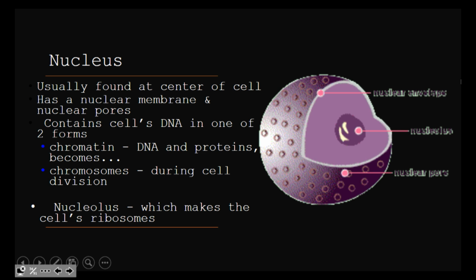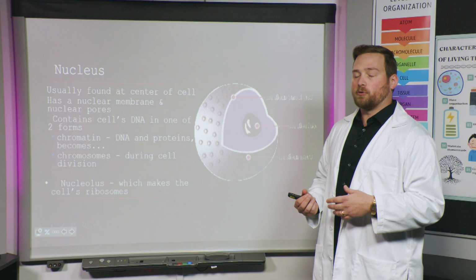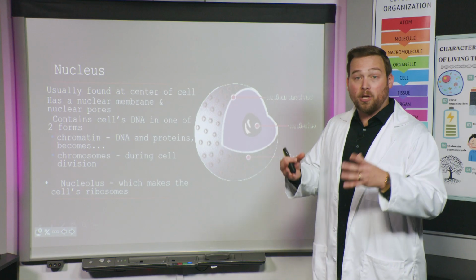But DNA can be in one of two forms. Okay? If I asked you what DNA looks like, a lot of times people will just say it looks like an X, and that's called a chromosome, but that's not actually what DNA looks like the majority of the time. The majority of the time, DNA is in a form called chromatin, and what I want you to imagine for chromatin is a big bowl of spaghetti.